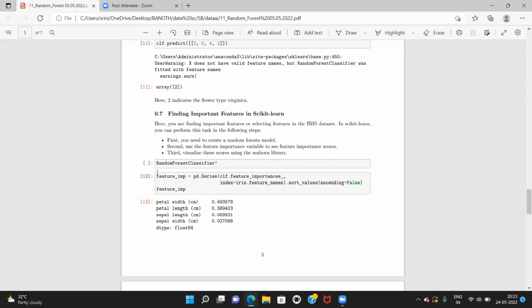the Seaborn library. This all you will get in the Jupyter software, with the random forest classifier, and you can see here like that: petal width, petal length, sepal length, sepal width, dtype float64.